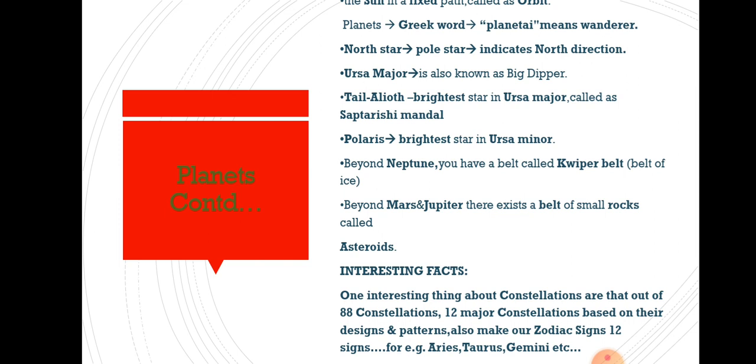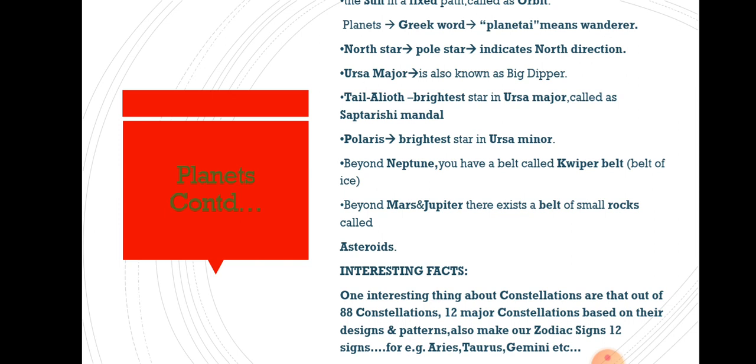It is also known as Big Dipper. Ursa Major or Big Dipper, just as one student has two names, one name in school and a different name at home, the same way Ursa Major and Big Dipper. Many people call it Big Dipper also. It is the name of the Ursa Major constellation.